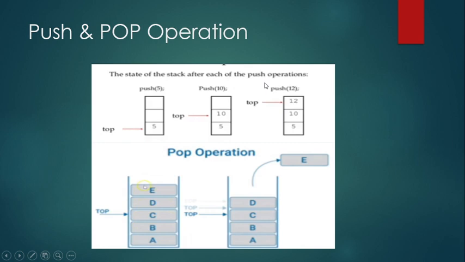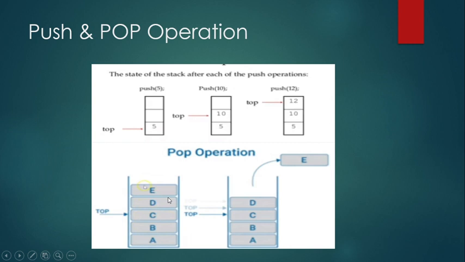For example, here is a stack with only one data saved, and this is the stack pointer. If another data has to be pushed into it, the stack pointer is incremented by 1. It is like pushing the data to the stack. Again, if another data is to be stored, the stack pointer is again incremented by 1.